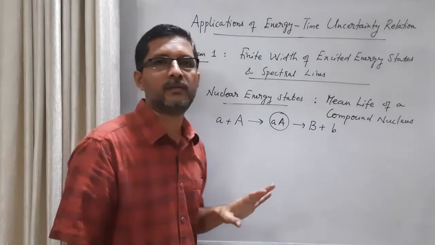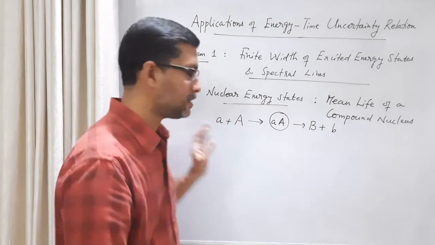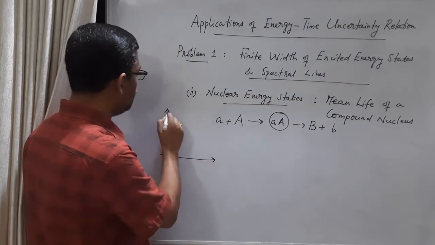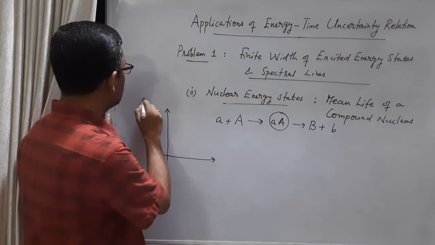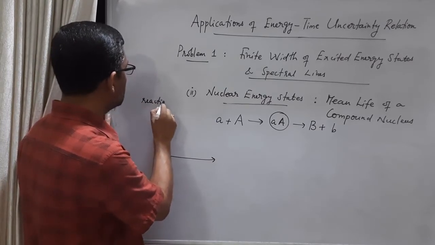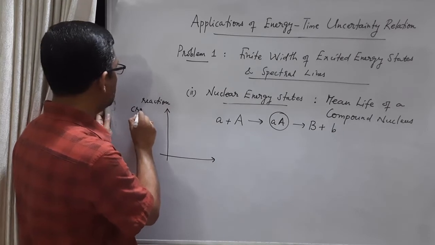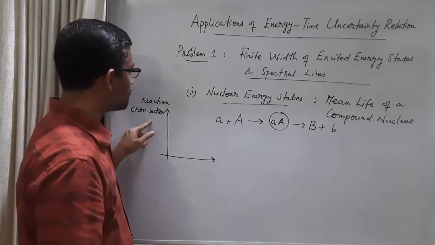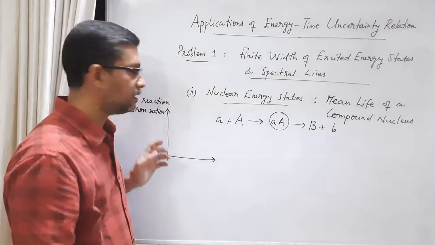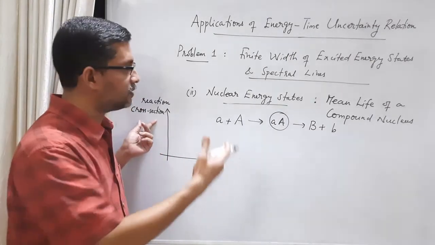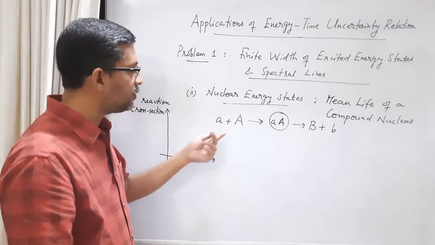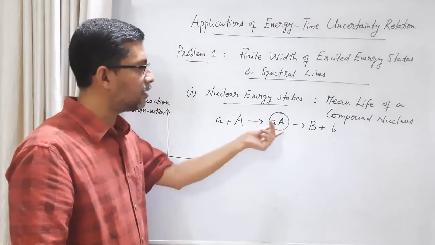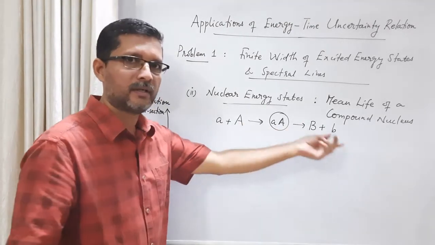So how do we understand that a compound nucleus is formed? If we draw a graph like this between the reaction cross section, now this cross section means, let us simply understand this as the probability for this reaction to take place, the probability for this incident particle to be absorbed by the target nucleus to form this intermediate state and then decay.